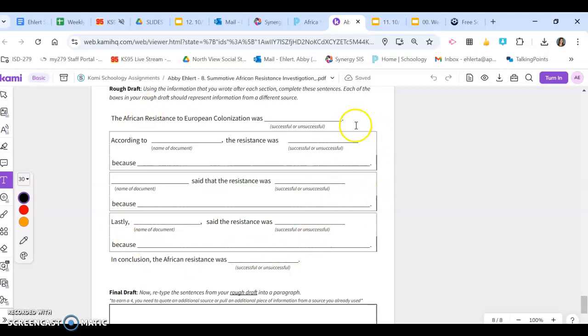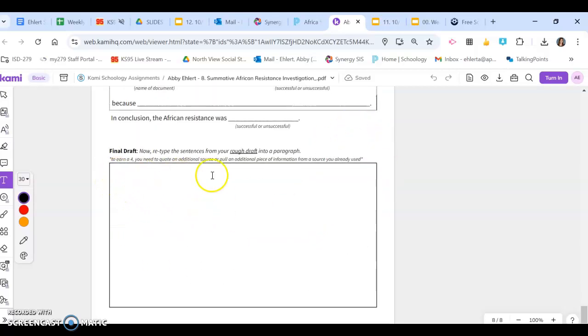When you're done with your rough draft here, you're going to take and retype your sentences from your rough draft into a completed paragraph in this box. If you want to earn a 4 or try to push to earn a 4, you need to quote an additional source or pull an additional piece of information from a source that you already used.